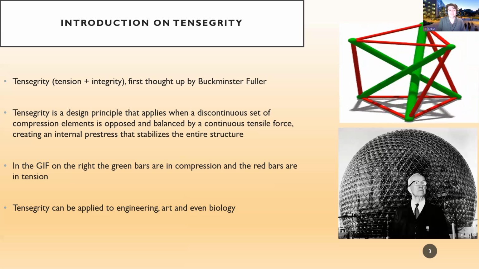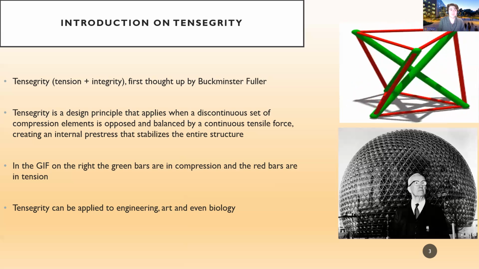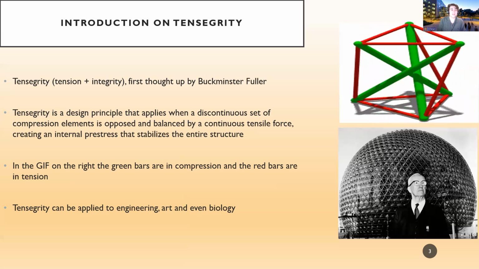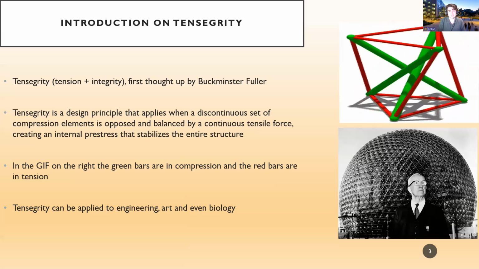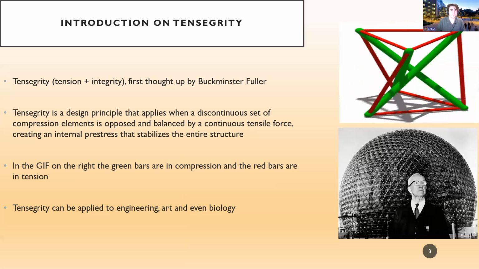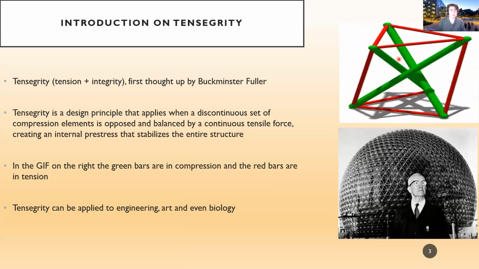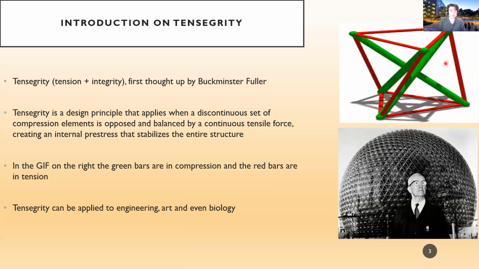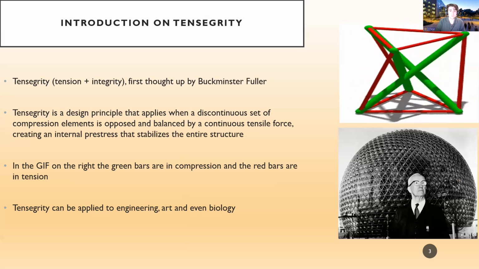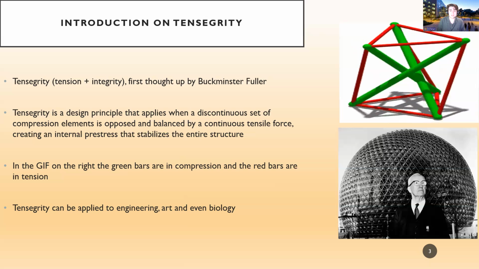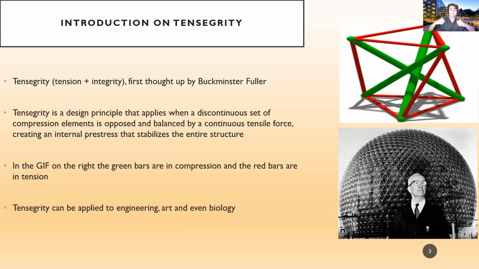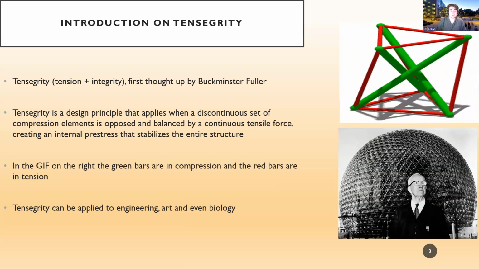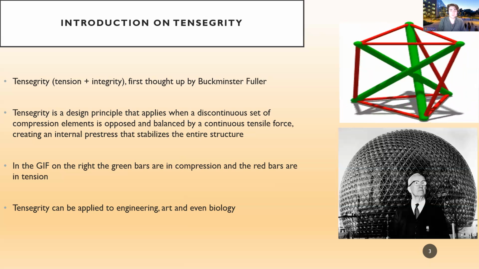Tensegrity is a design principle that applies when a discontinuous set of compression elements is opposed and balanced by a continuous tensile force. And this all creates internal pressure that stabilizes the whole system. So in this gif on the top right-hand of the screen, we can see a simple tensegrity model, and the green bars are in compression and the red bars are in tension. A quick refresher: compression is when an inward force presses on an object and causes it to be compacted, and tension is a state of stress with the material being pulled apart.